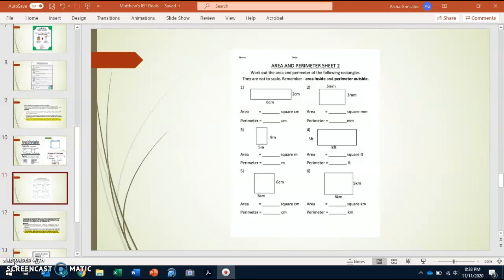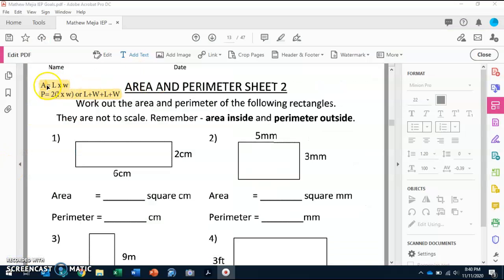So this is the worksheet we're going to be working on. It is called Area and Perimeter Worksheet 2. So Matthew, this is the worksheet we're going to be working on. Like I said, if you do not have it, just write it down on a piece of paper. It does not matter. But I do want you to write the formulas of each. So for area, I want you to put length times width. And for perimeter, it's 2 parentheses length plus width. Or you can do length plus width plus length plus width.